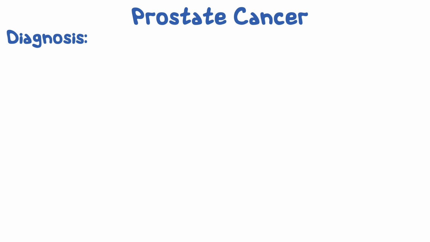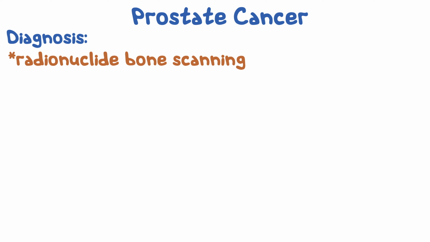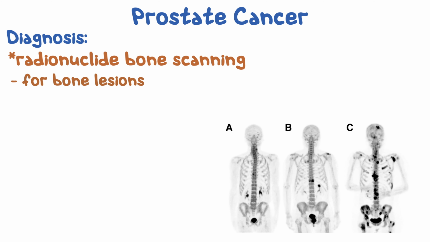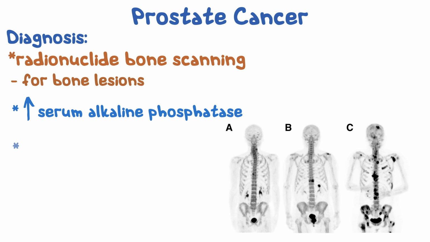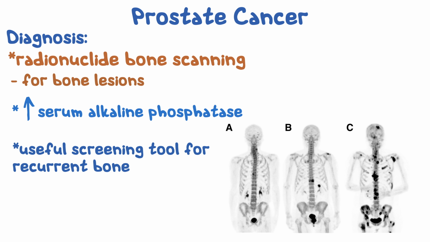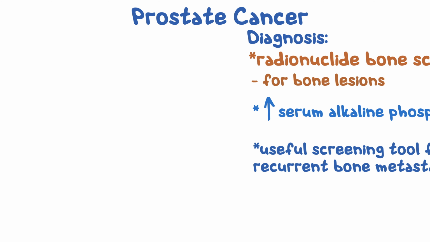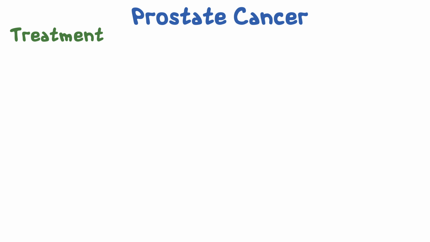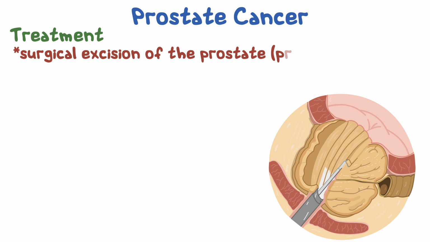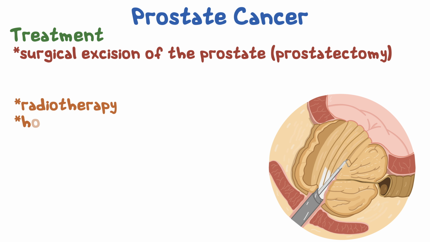Now, regarding metastatic disease, radionuclide bone scanning can also be done to look for bone lesions. If they are present, serum alkaline phosphatase will be elevated as well, and this can be a useful screening tool for recurrent bone metastasis. In terms of treatment, when the tumor is confined to the prostate and hasn't metastasized, surgical excision of the prostate, also known as prostatectomy, is done along with radiotherapy and hormonal therapy.